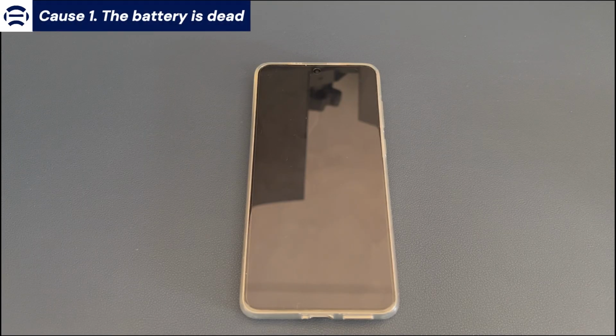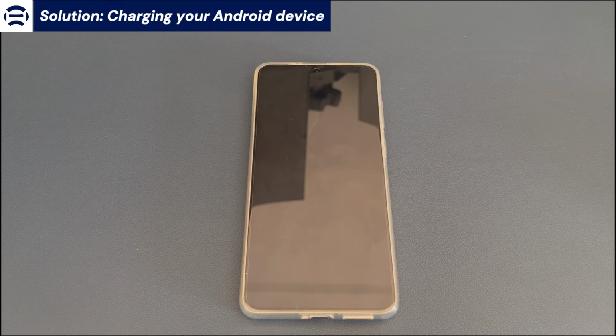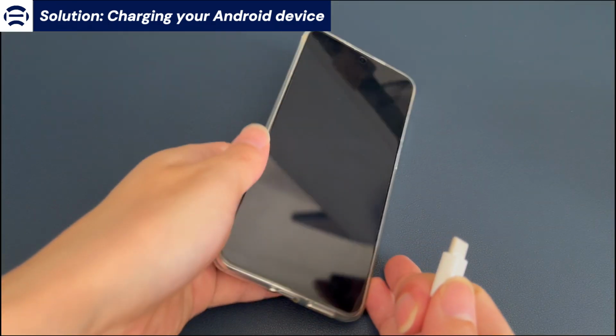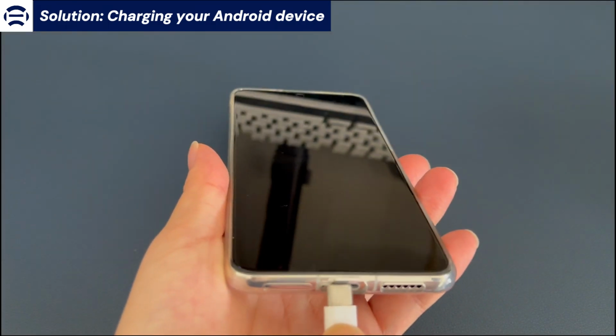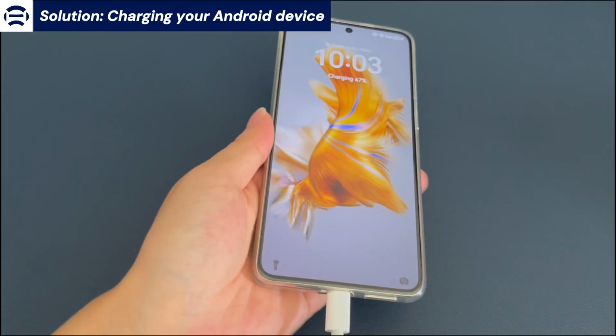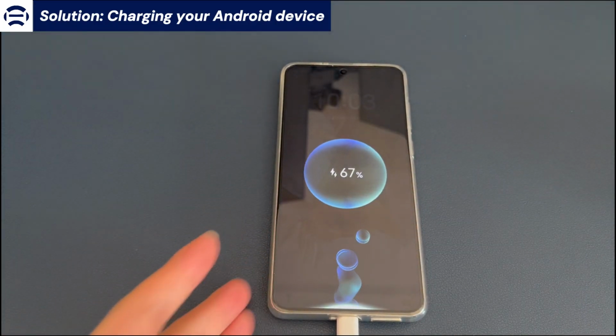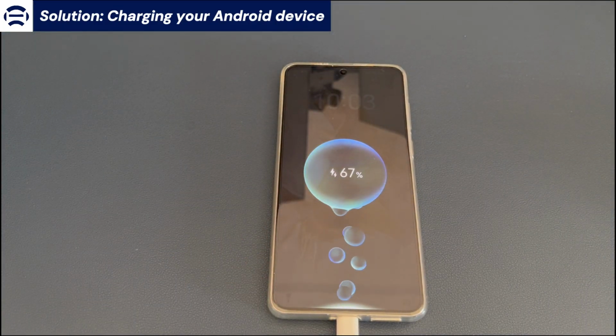Cause 1: The battery is dead. The solution here is to charge your Android device. When the battery of an Android device runs out, the phone appears dead. The device only displays a black screen, which makes people think that the Android phone is dead. To eliminate this problem, please charge the Android phone for at least 1 hour, then try to turn on the phone again to see if the problem is solved.